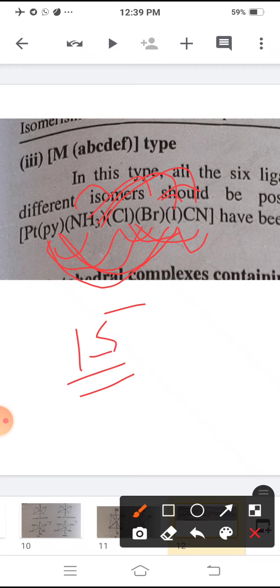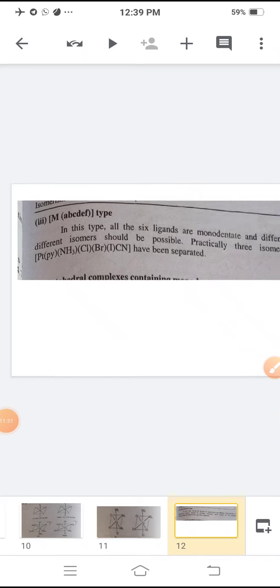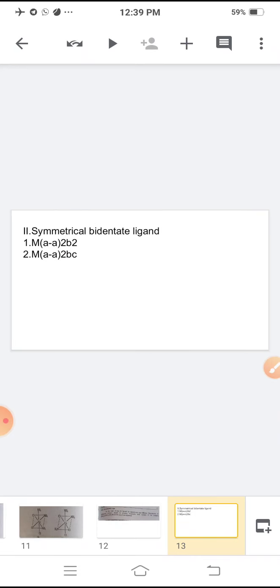Then the next type, monodentate and symmetrical bidentate ligand. A symmetrical bidentate ligand means the ligand which is capable of donating 2 lone pairs of electrons to the central metal atom or ion. Symmetrical means donor sites are the same. They are called symmetrical bidentate ligands, while when donor sites are different, they are called unsymmetrical bidentate ligands.